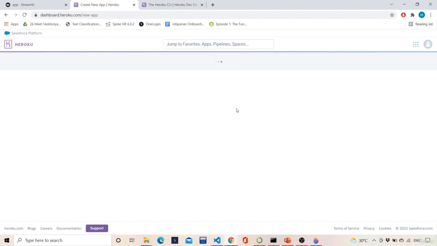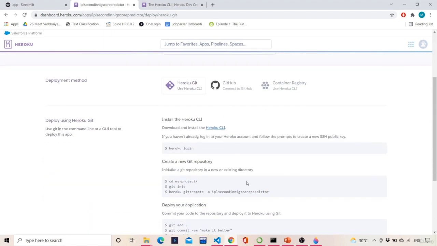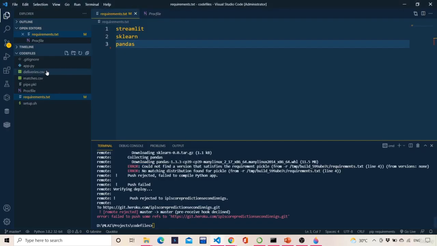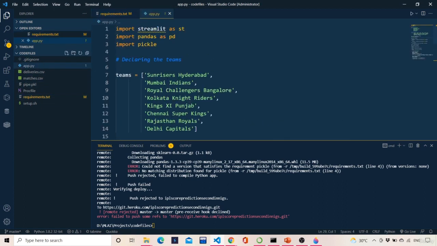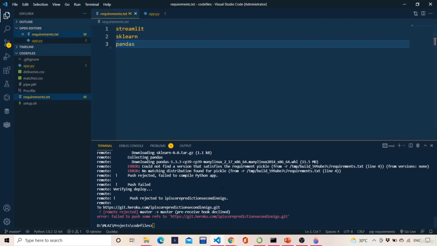Then hit create app. Once you hit create app, now you need to be very careful. In this requirements.txt you have to install only those dependencies which need to be installed. Okay, the pickle file is not to be installed. I just randomly wrote it in here and I got a very big error, so we have to be careful in this. We require pandas, sklearn and streamlit.